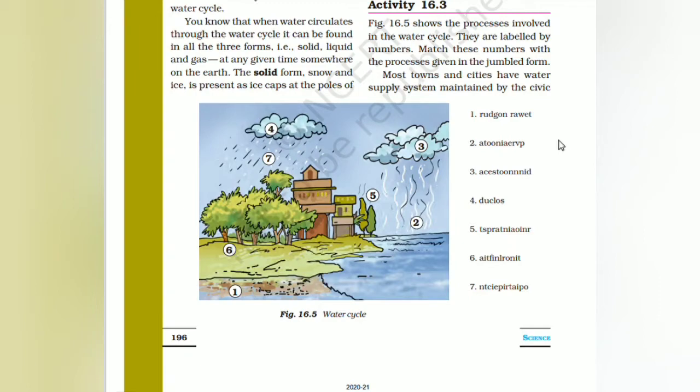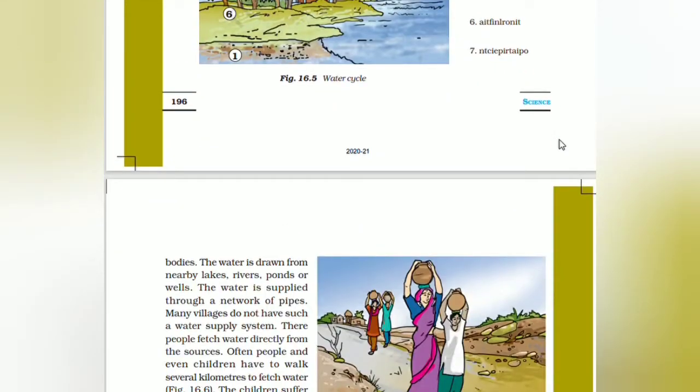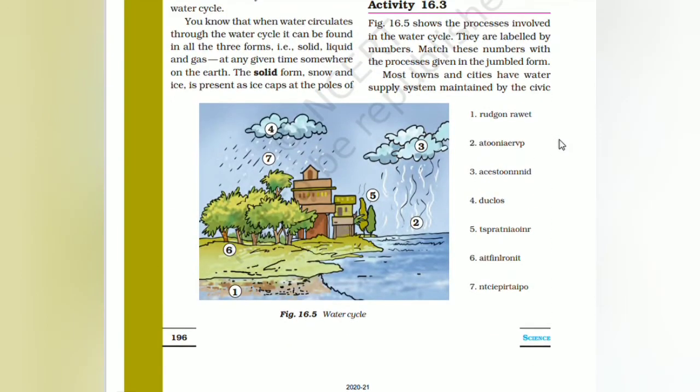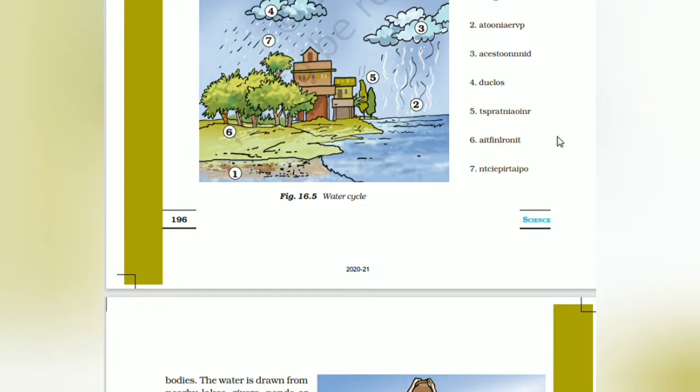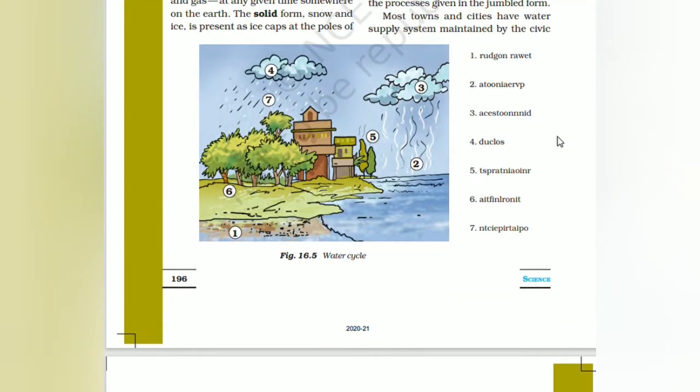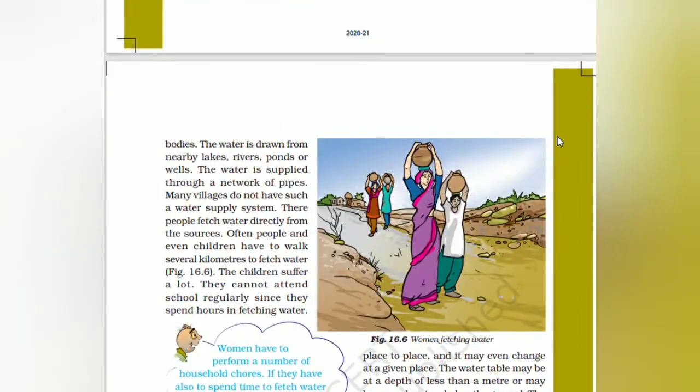So the jumbled form is given. You have to write it in the correct order. Then next is evaporation. Then many processes have been given.